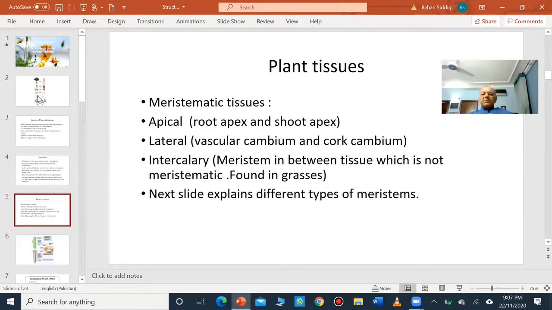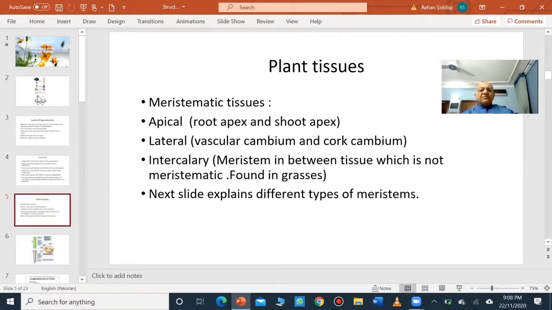Now let us talk about plant tissues. I have already defined a plant tissue: a group of cells which has the same structure and same function. Basically, there are two main types of plant tissues, meristematic tissues and non-meristematic tissues. As far as meristematic tissues are concerned, these are the tissues which have a lot of cell division or mitosis, which you have just studied. So mitosis takes place in meristematic cells.